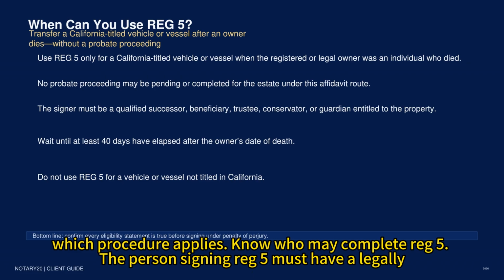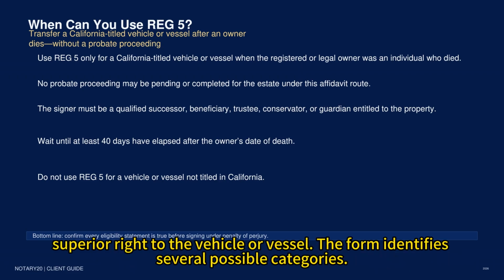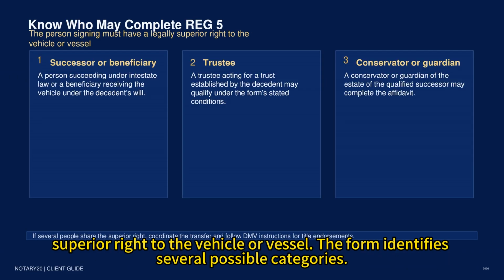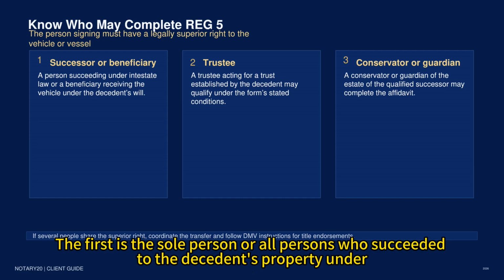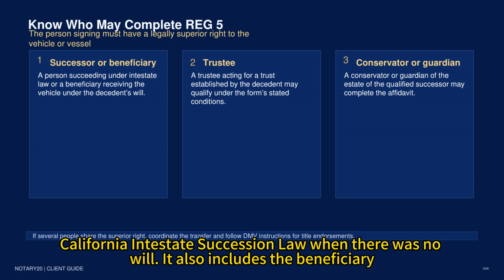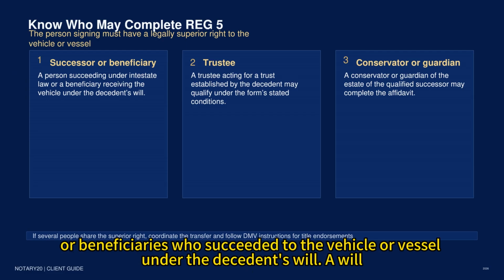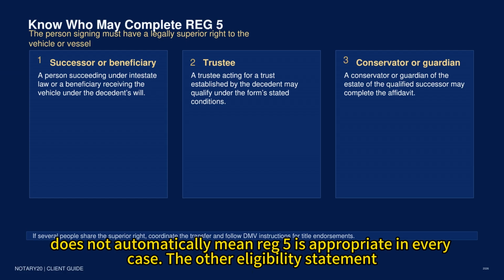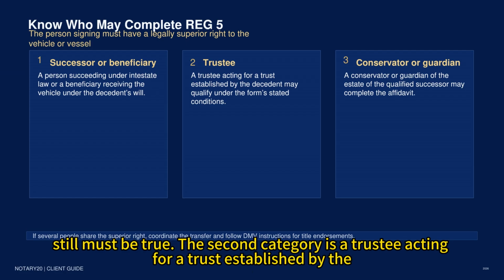The person signing REG 5 must have a legally superior right to the vehicle or vessel. The form identifies several possible categories. The first is the sole person or all persons who succeeded to the decedent's property under California intestate succession law when there was no will. It also includes the beneficiary or beneficiaries who succeeded to the vehicle or vessel under the decedent's will. A will does not automatically mean REG 5 is appropriate in every case. The other eligibility statements still must be true.